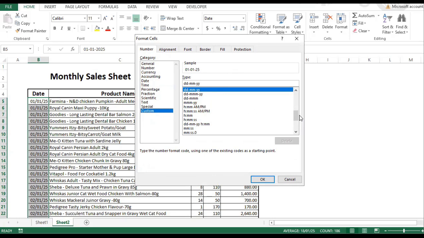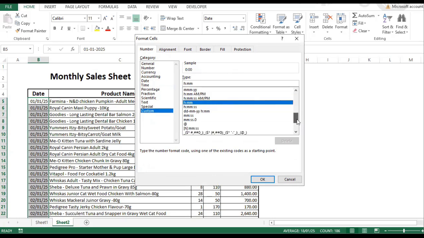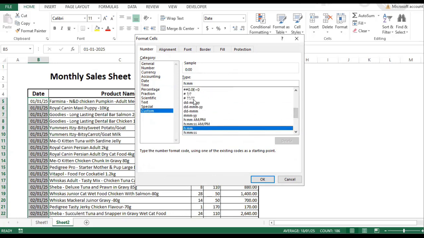Or you may change it to MMMDDYY, that is month in words like February, FEB, and date is 01, 02 and any date, and YY is for years like 25, 26, 24.